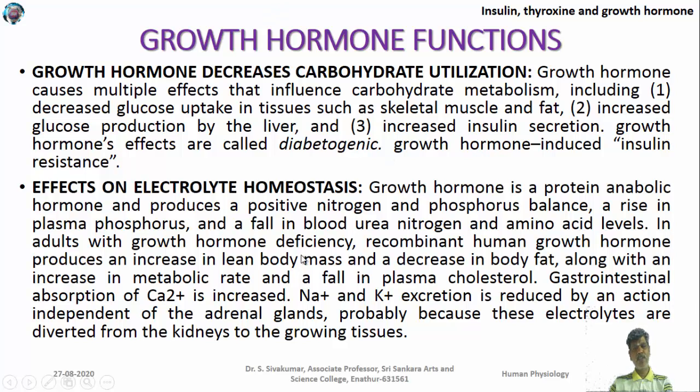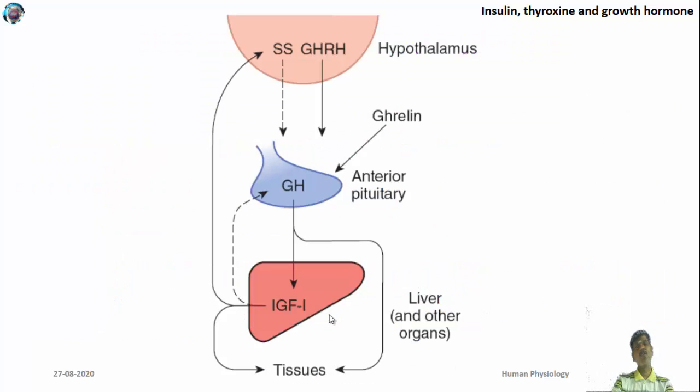Then electrolytic homeostasis, maintaining the electrolyte level, especially sodium, potassium and calcium. So these ion levels are controlled. Even the phosphorus level is also controlled by the action of this growth hormone. So these mineral metabolisms are all maintained by the action of this growth hormone.